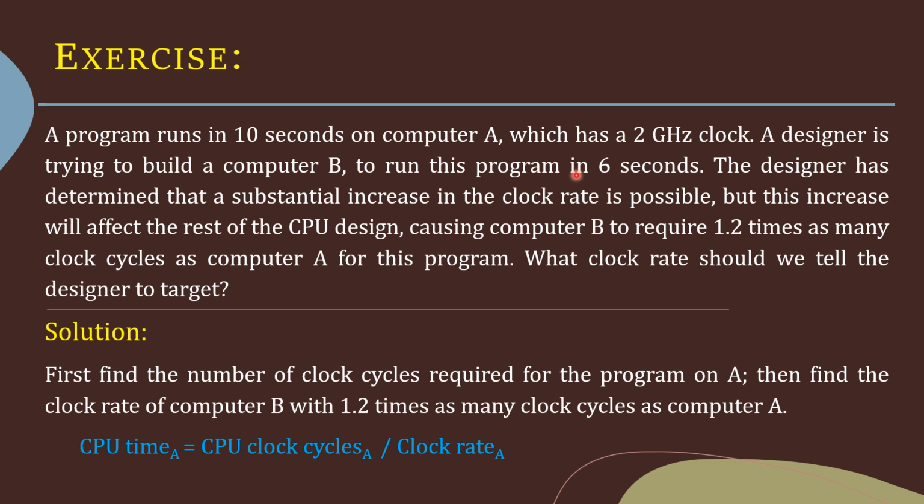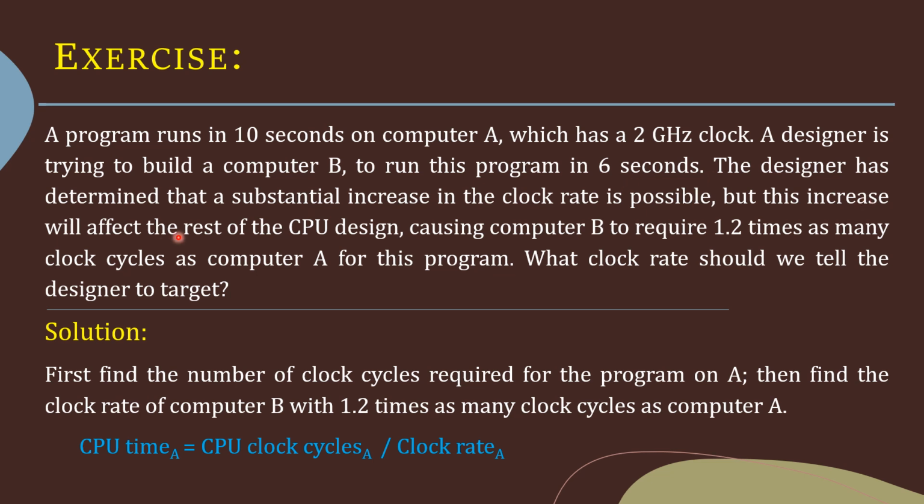Now let's look at an exercise. A program runs in 10 seconds on computer A, which has 2 gigahertz of clock frequency. A designer is trying to build another computer named B to run the same program in 6 seconds.